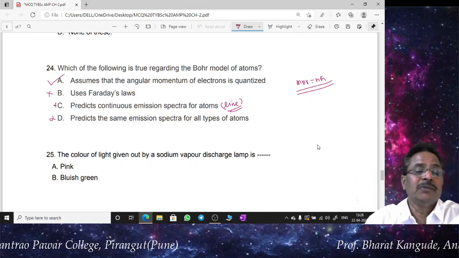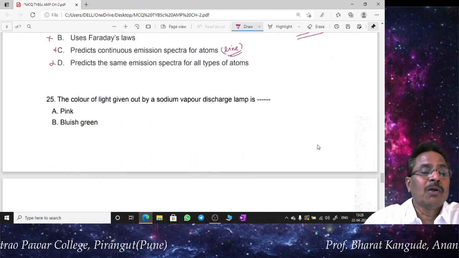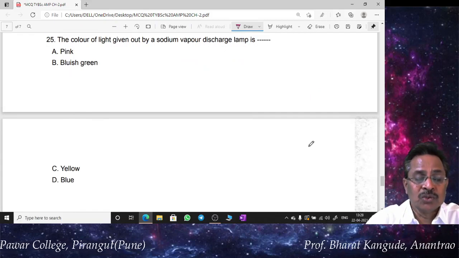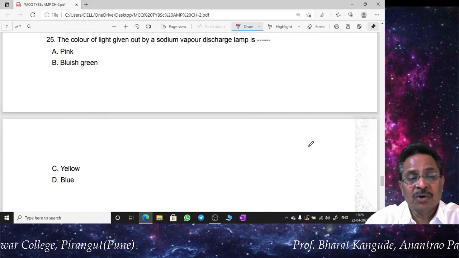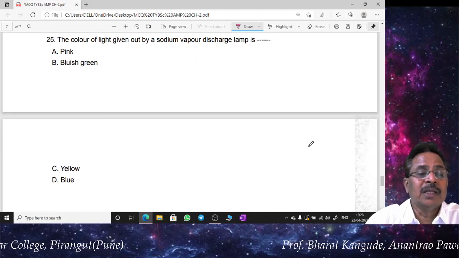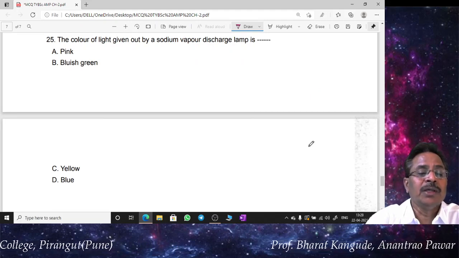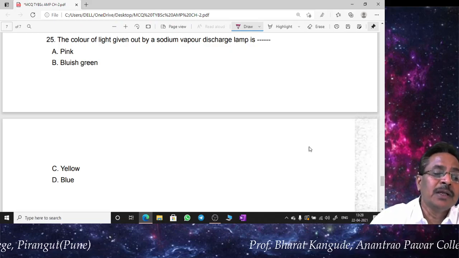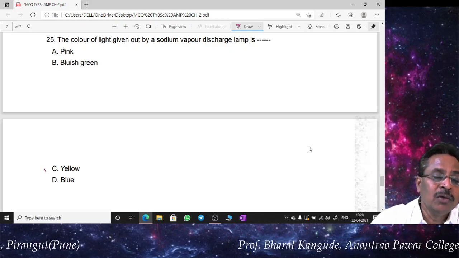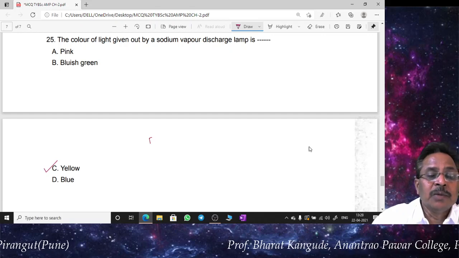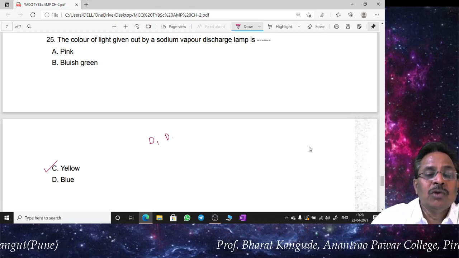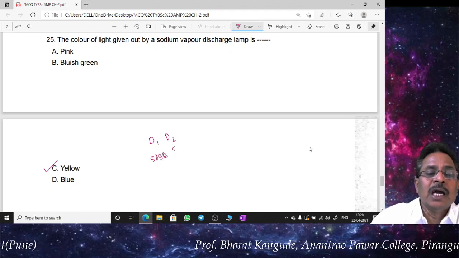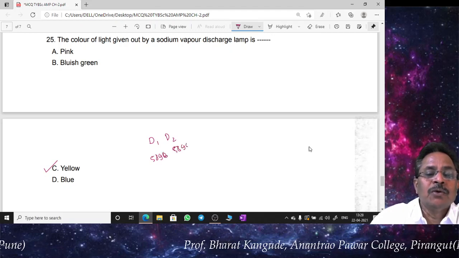And the last question we are going to discuss here: the color of light given out by a sodium vapor discharge lamp. The sodium vapor discharge lamps which we see on the road have a color that could be pink, bluish green, yellow or blue, and we usually see this color is near yellow, not exactly yellow but near yellow, and these are nothing but your sodium D1 and D2 lines. Just now we have seen 5896 and 5890 angstroms.